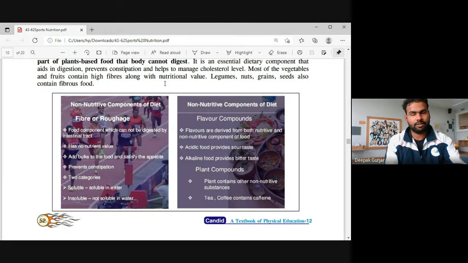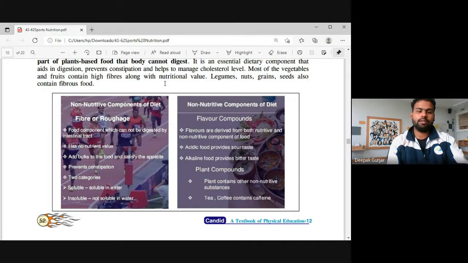So our intestinal tract cannot digest fibers and roughage, and they have no nutritional value. They add bulk to food and satisfy appetite. They reduce our hunger. Right? So they add bulk to the food and satisfy the appetite. It will definitely prevent constipation.